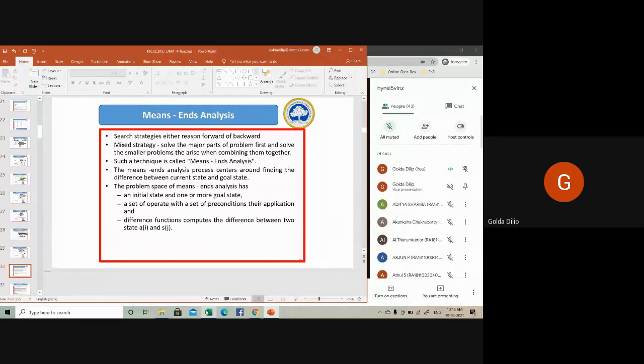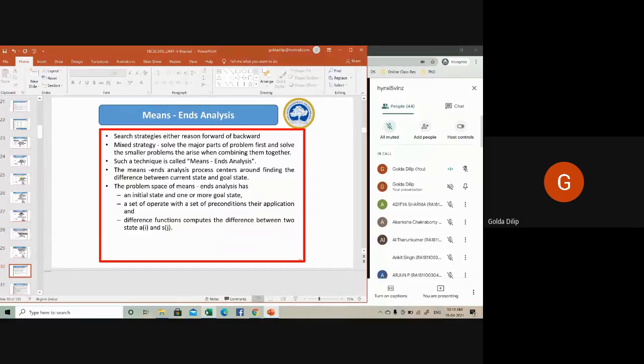For example, I want to switch on the light in this particular room. If I simply sit in my place, the light will not be on. For that, I need to get up from my place and move towards the switchboard. Only then will the difference between my goal state, switching on the light, and my initial state, sitting on the chair, decrease.